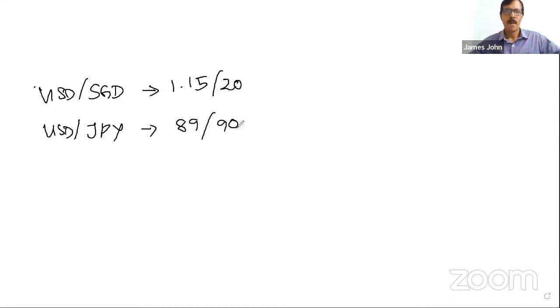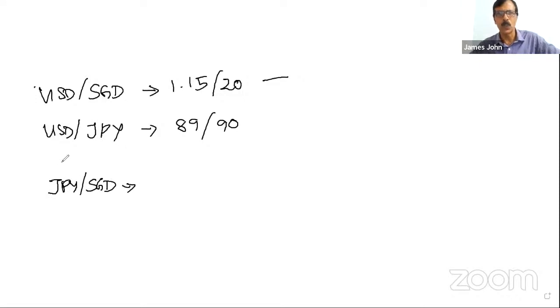Now see here the confusion of why the denominator and numerator are coming. Finally, what pair do you want to get? If you want JPY by SGD, that means the numerator is JPY. In the second currency pair, JPY is in the denominator, and you wanted it in the numerator.